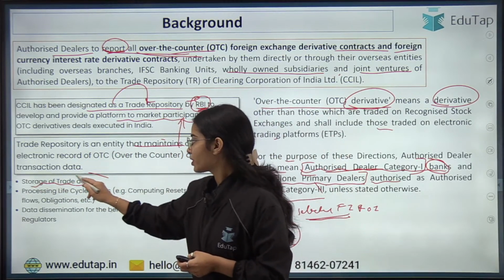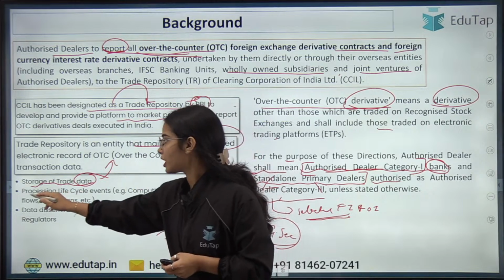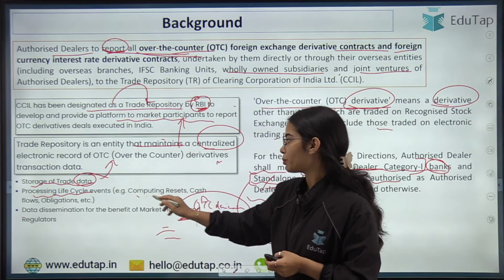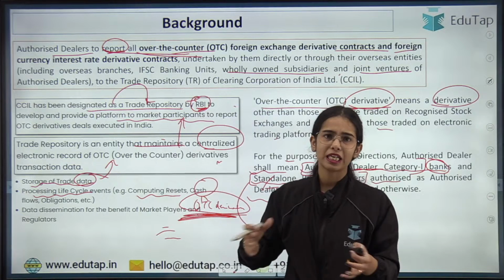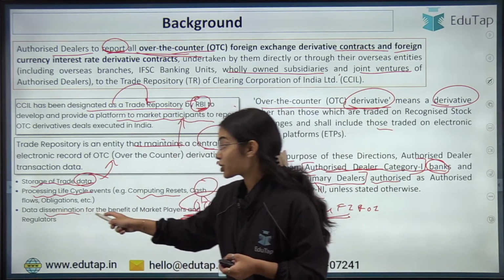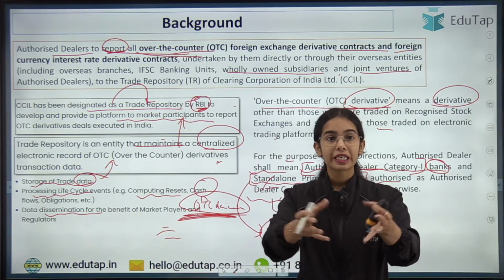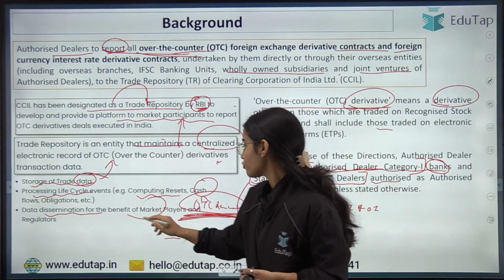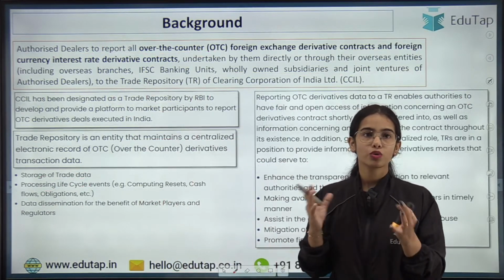Storage of trade data will be happening under the trade repository, processing life cycle events like computing, reset, cash flows, obligation and such. Data dissemination, providing the data or disseminating the data for the benefit of market players and regulators. Okay, so this is the basic idea.